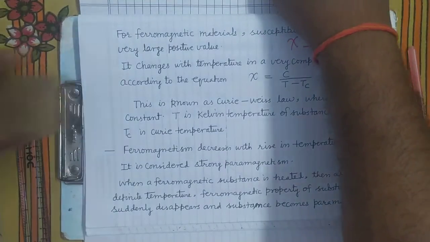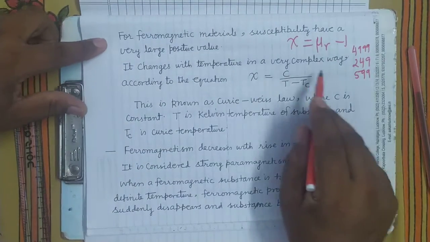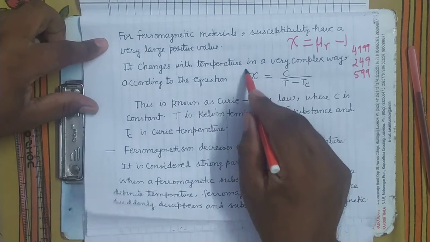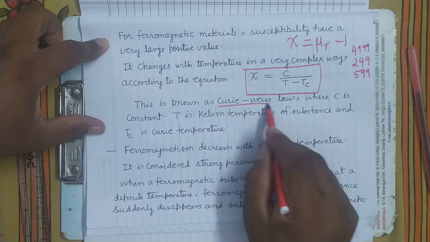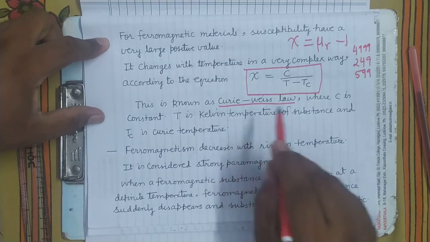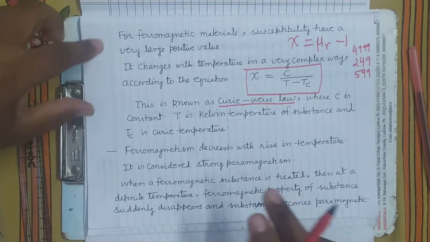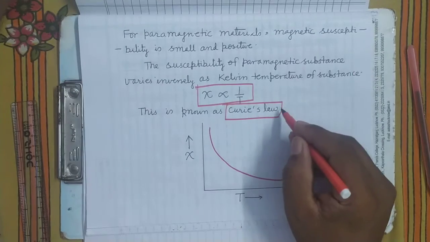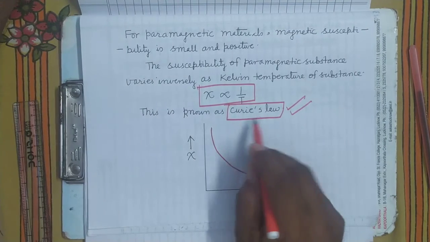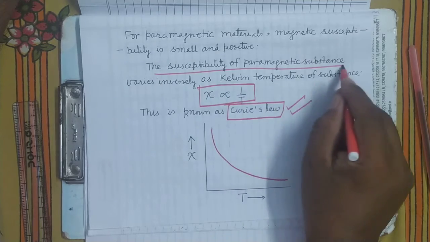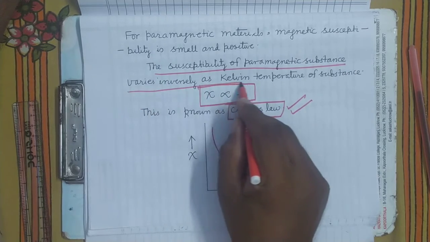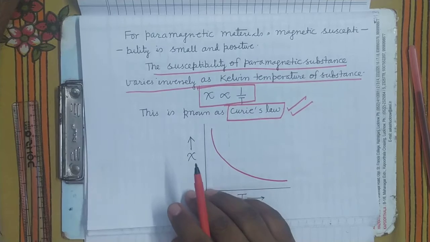So see here, it changes with temperature in a very complex way according to this equation. This is known as Curie-Weiss law. But when the Curie law is asked, what will you write? You will write this one: the susceptibility of paramagnetic substance varies inversely as Kelvin temperature of substance.